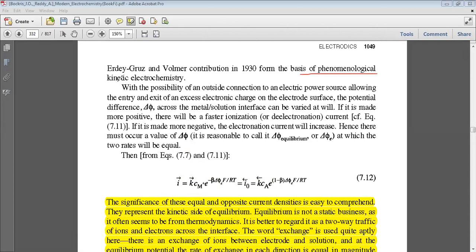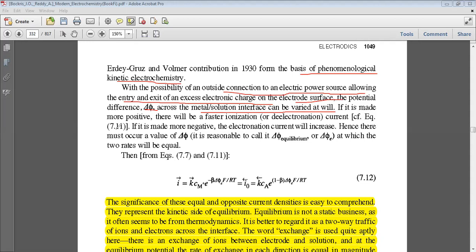phenomenological kinetic electrochemistry. So, with the possibility of an outside connection to an electric power source, allowing the entry and exit of an excess electron charge on the electrode surface, the potential difference delta phi across the metal-solution interface can be varied at will.